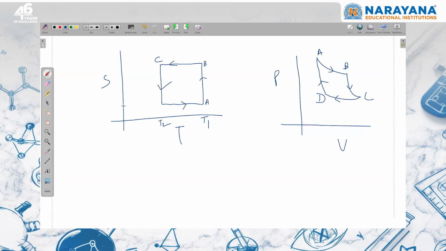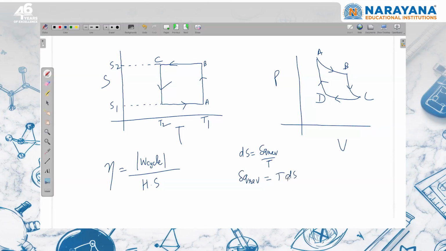Now I can assume that this is entropy S1 and this is entropy S2. Now I have to calculate efficiency. Efficiency is equal to magnitude of work done in cyclic process upon heat supplied. You know that dS is equal to dQ reversible upon temperature. So whenever you have to see the sign of dQ, you should write TdS. By looking at the sign of change in entropy, we can comment about the sign of dQ.